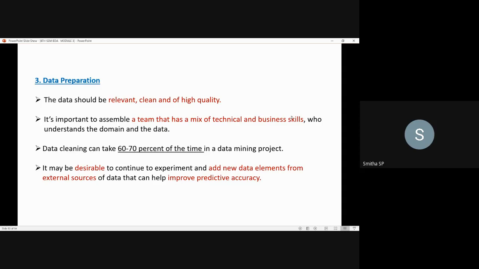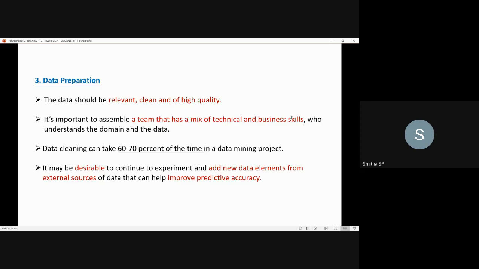You know what clean means; in previous sessions you have learned how to cleanse the data and remove any impurities. So the data should be relevant, clean, and of high quality.